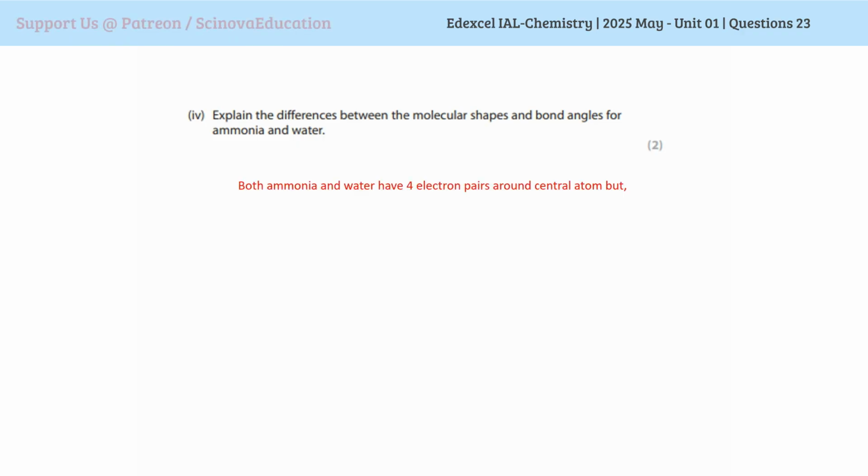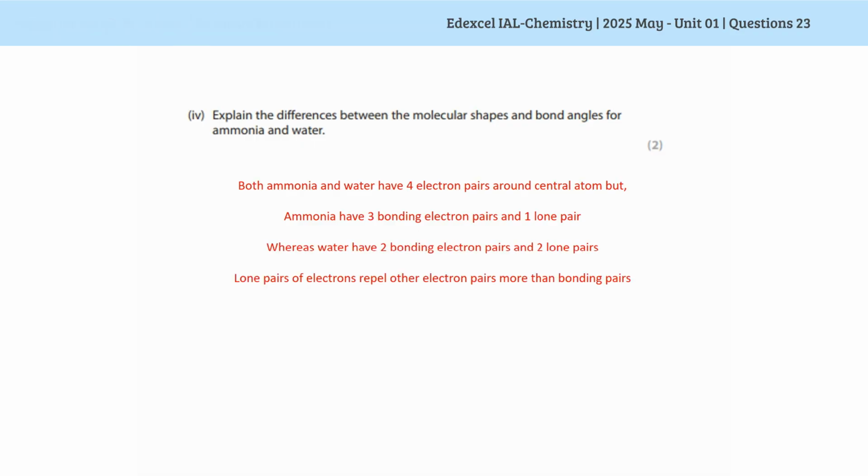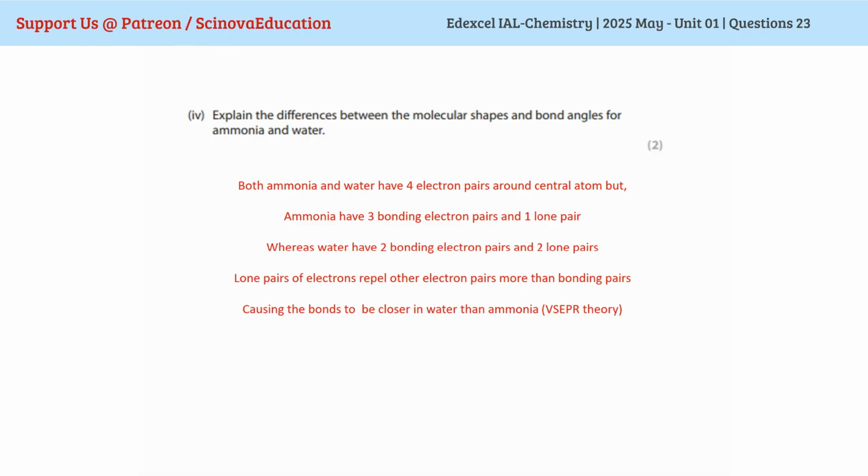causing the bond angle to be smaller. So you can say both ammonia and water have 4 electron pairs around the central atom. Ammonia has 3 bonding pairs and 1 lone pair. Water has 2 bonding pairs and 2 lone pairs. Lone pairs of electrons repel the other electron pairs more than bonding pairs, causing the bonds to be closer in water than ammonia according to VSEPR theory.